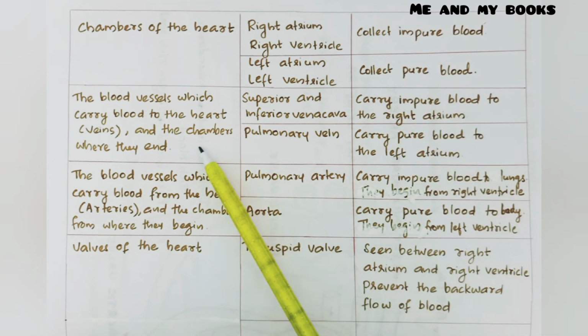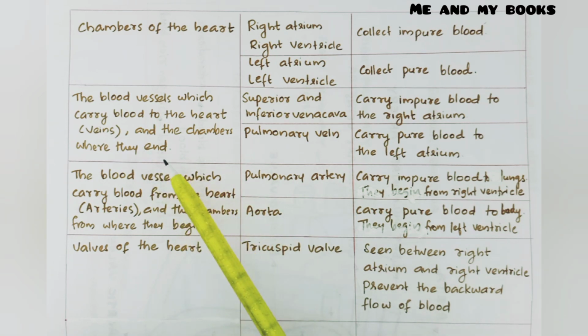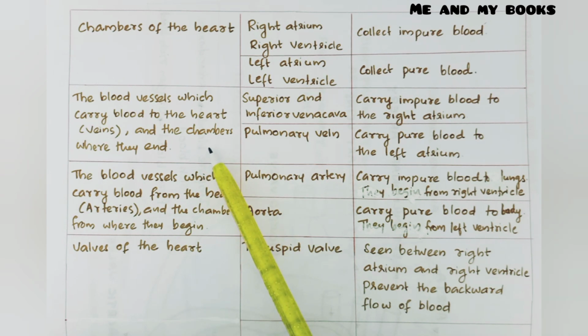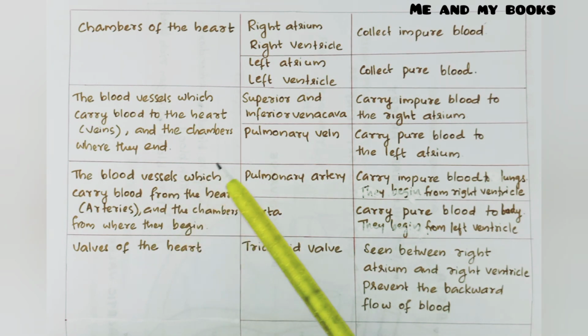The blood vessels which carry blood to the heart and the chambers where they end. The blood vessels which carry blood to the heart are called veins, and to which chamber they are carrying the blood.